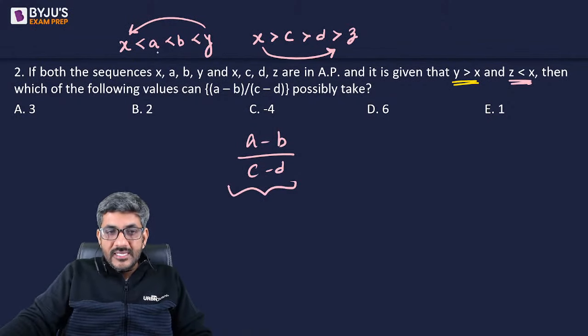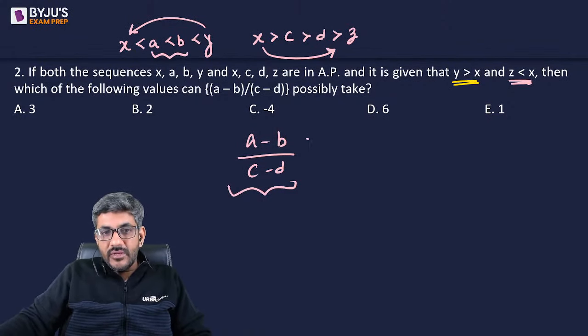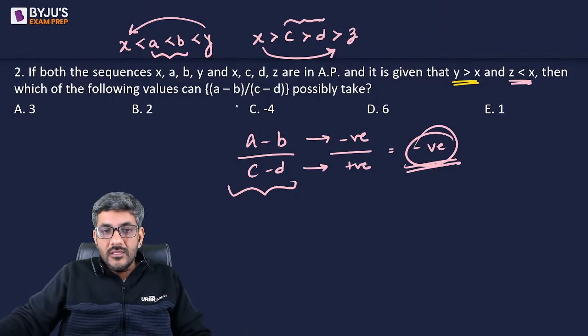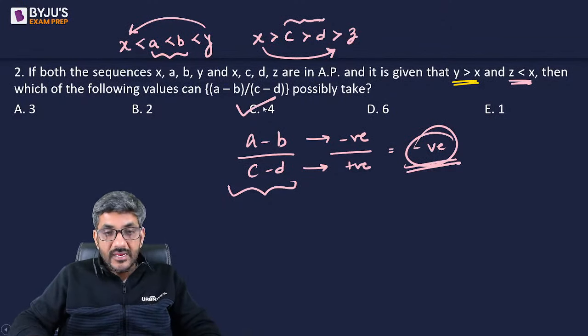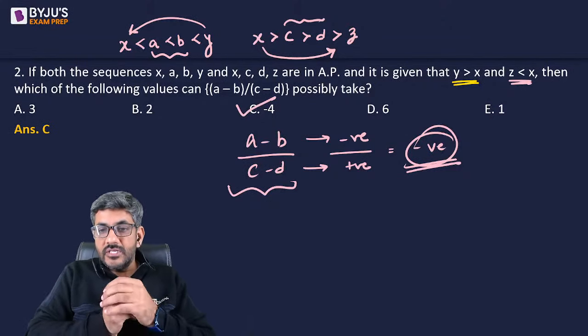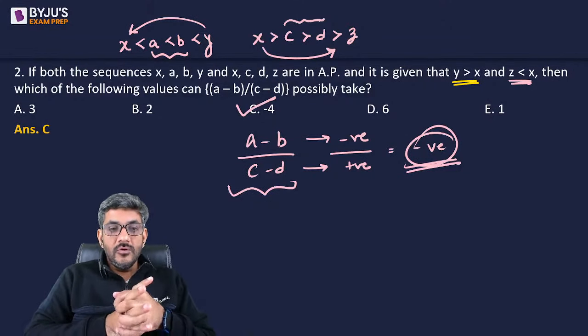So going by this, I say that a is less than b. So a minus b has to be negative. Going by this, we can say C is greater than D. So C minus D has to be positive, and negative by positive has to be a negative number. The only option among them is negative, that is option C. So option C is the correct answer because there is only one option which is negative.